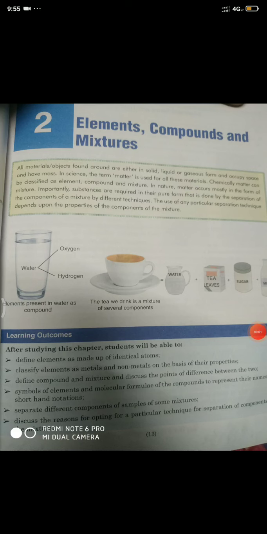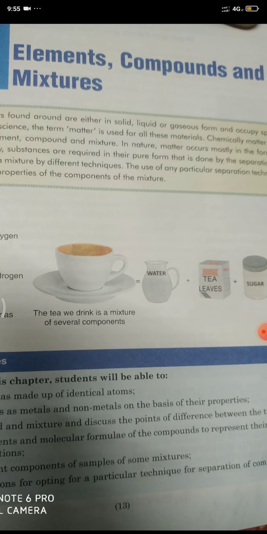In this chapter, we are going to study about elements, compounds, and mixture. Okay. So, what is the name of the chapter? Elements, compounds, and mixture. So, all materials, objects found around are either in solid, liquid.